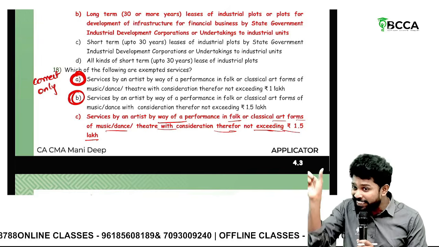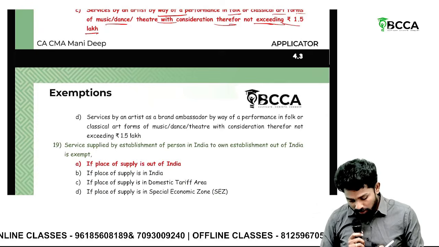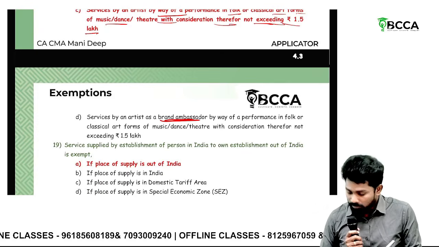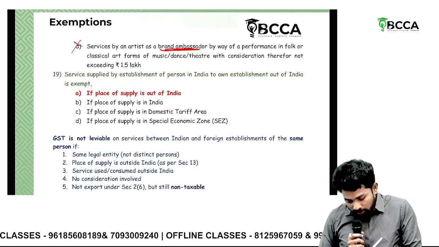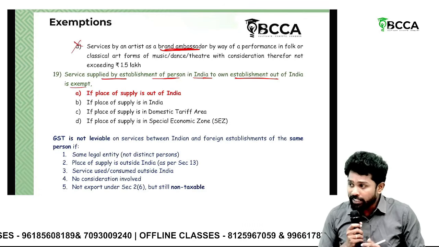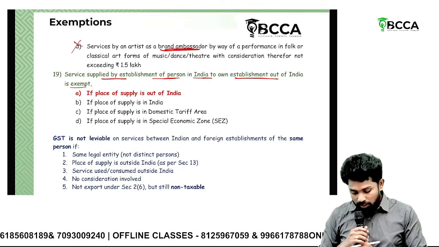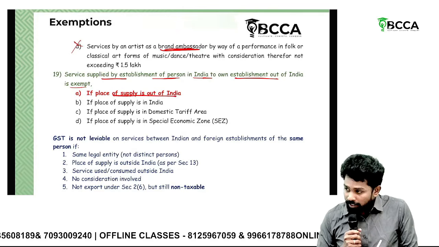If you want to recreate the exact notification sentence, then the third one will remain the exact sentence. Okay. Service by a brand ambassador, sir. So it is taxable only. Service supplied by an establishment of a person in India to its own establishment outside India is exempted. You are providing service from here to your branch office which is there in the US. It is exempted when the place of supply is outside India.